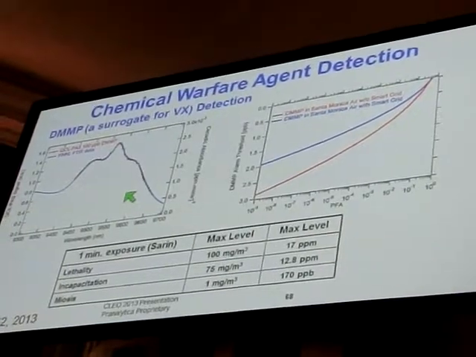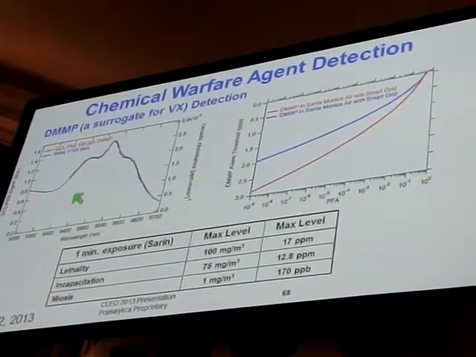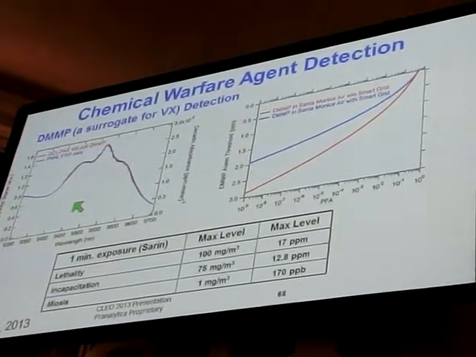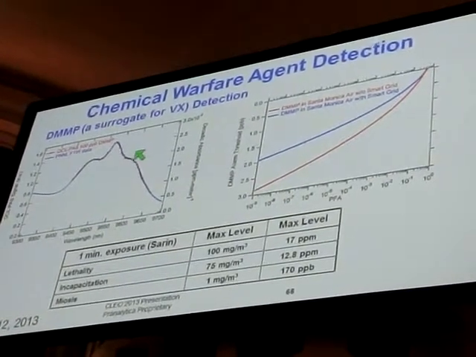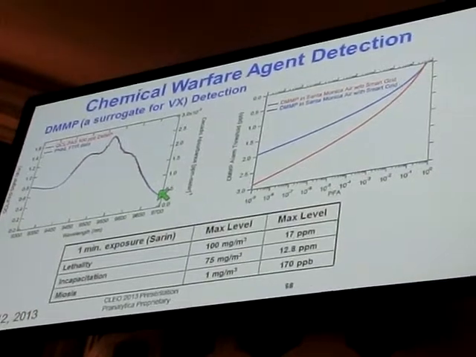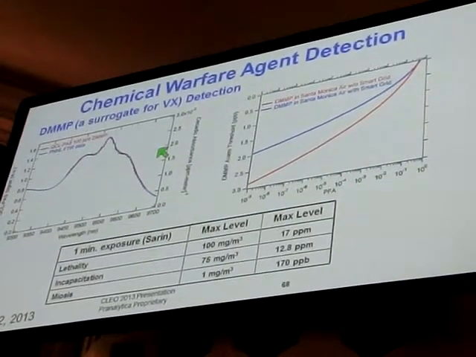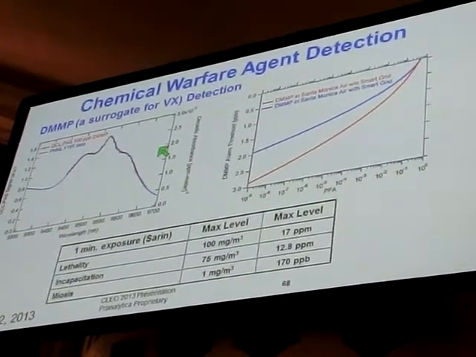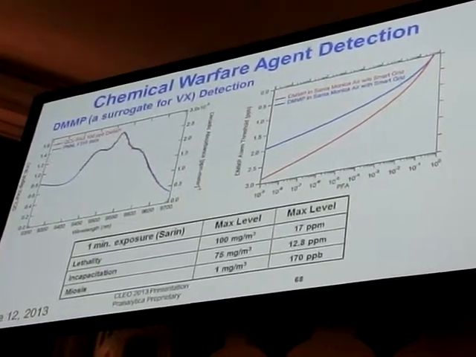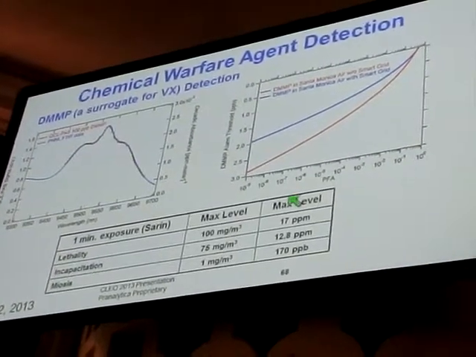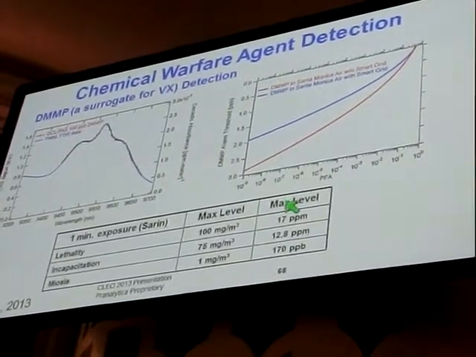This is around 9.5 microns. Blue curve is laboratory data obtained at high pressures, and the red dots that you see there are measured data at a level of 100 parts per billion of DMMP. So it's clear that we are detecting DMMP.